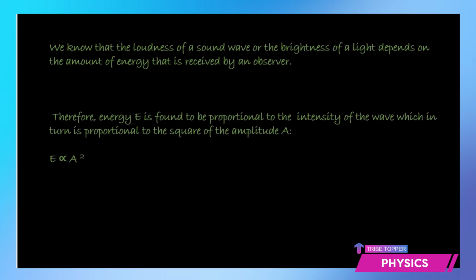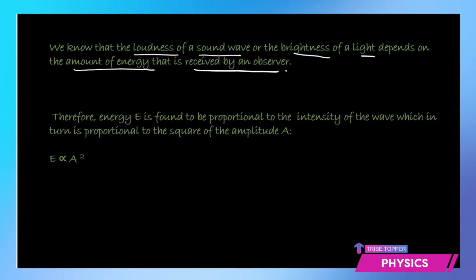So let's have a look at how you can relate the intensity with the loudness and brightness. Because if we talk of a sound wave, then we will say an intense sound means more loud, so loudness of a sound. And if we are talking of a light wave, then we'll talk of a bright light, so brightness of a light. They both depend on what? How much amount of energy is received by an observer.